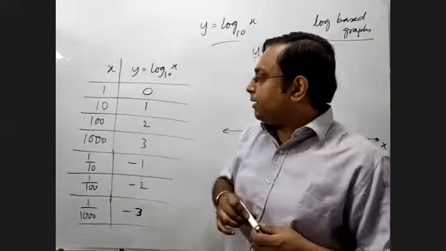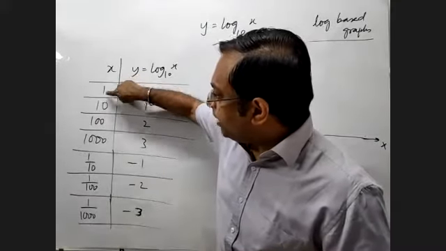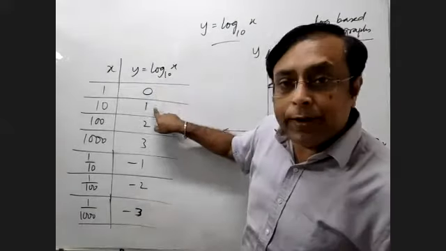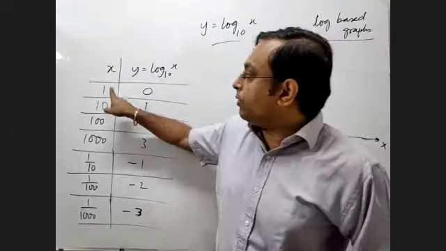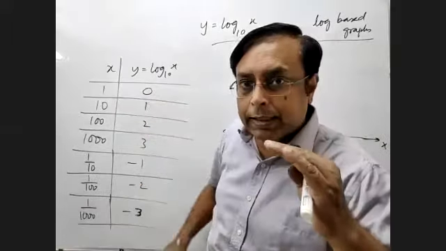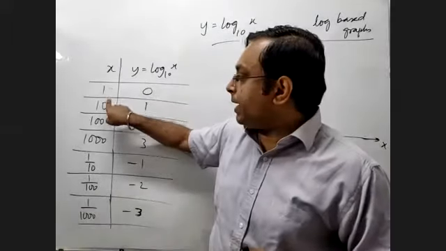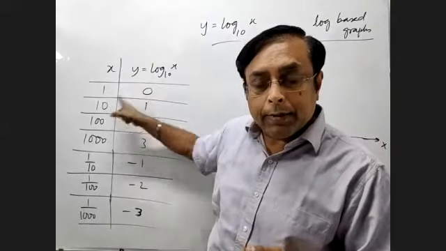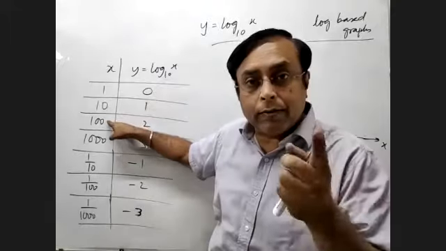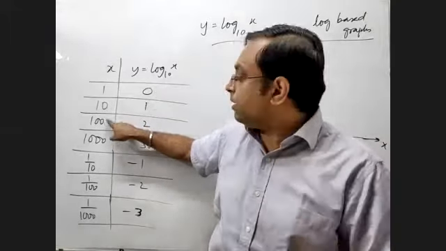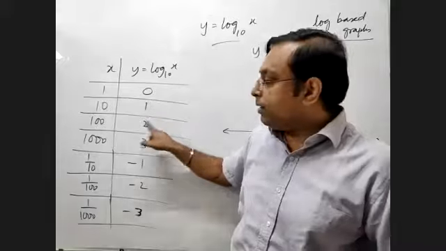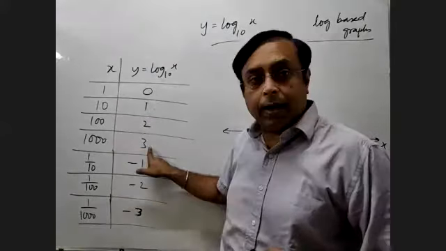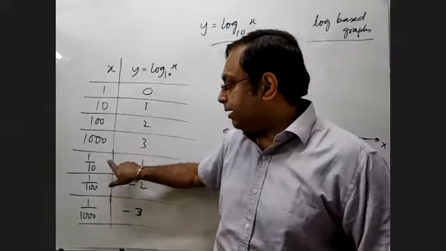The trend is that as I increase x from 1 to 10 to 100 to 1000 and then maybe 10,000, lakh, million, crore, the growth in y is very slow. When x equals 1, the log value is 0. So let that be the starting point. When x is made 10 times, the log value grows only by 1. So there is a growth of 9 in x, but the growth of y is only 1. From here to here, the growth of x is 90, or you can say 10 times, but the growth of y is only another 1. From 100 to 1000, the growth is by 900, that's like 10 times, but here the growth is only 1. Now, if you go to the other side, it is 1 by 10 to minus 1.